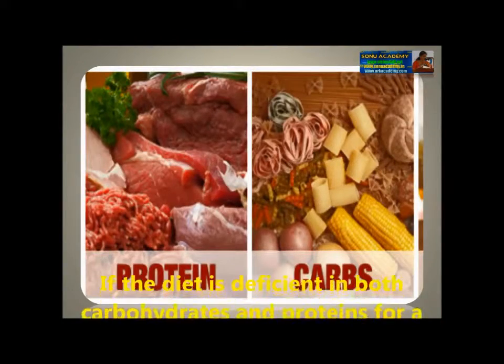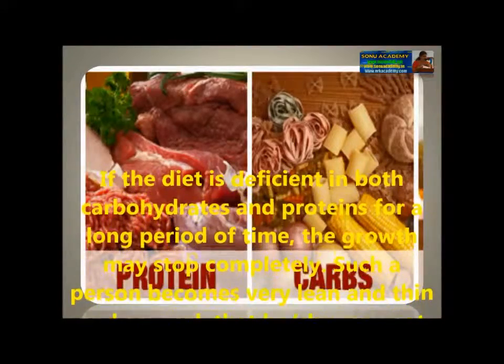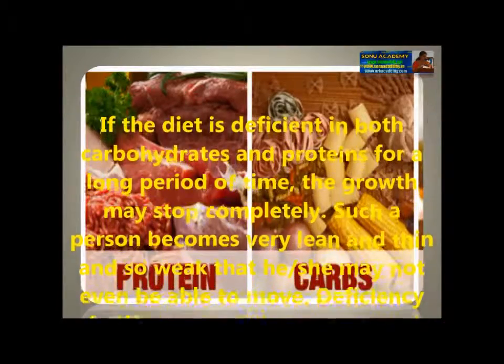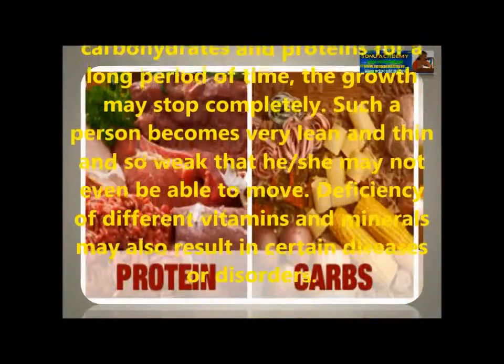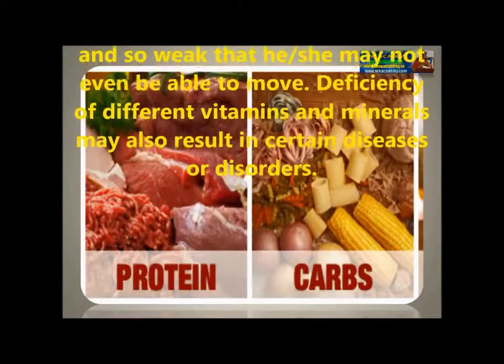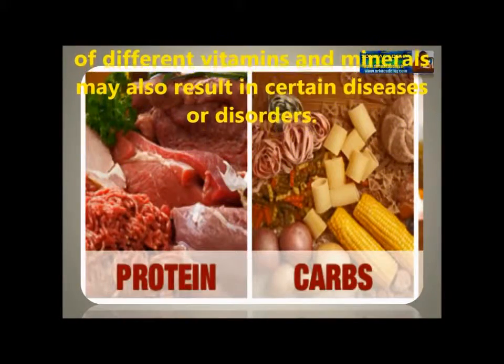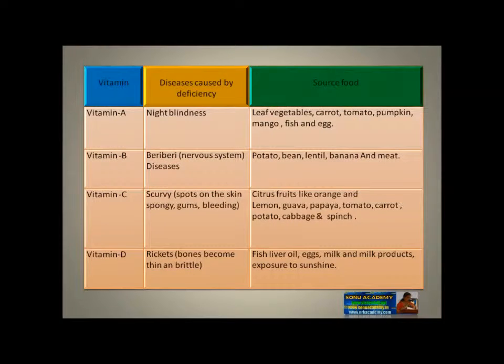Children, if the diet is deficient in both carbohydrates and proteins for a long period, the growth may stop completely. Such a person becomes very lean and thin and so weak that he or she may not even be able to move. Deficiency of vitamins and minerals may also result in certain diseases or disorders. Let us see what the sources are to avoid these deficiency diseases and which food items are sources for them. Yes.